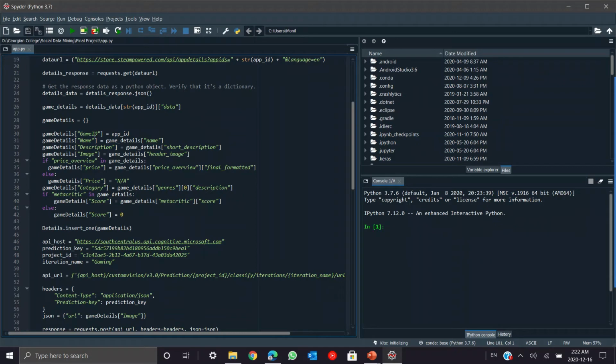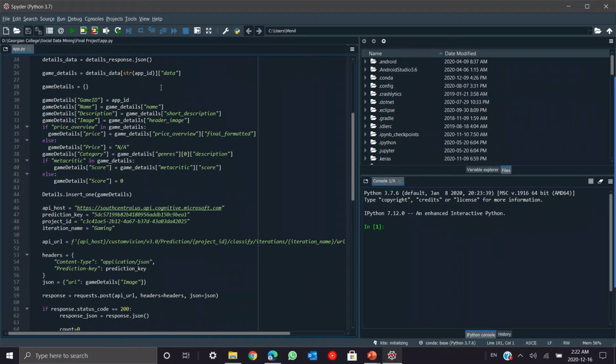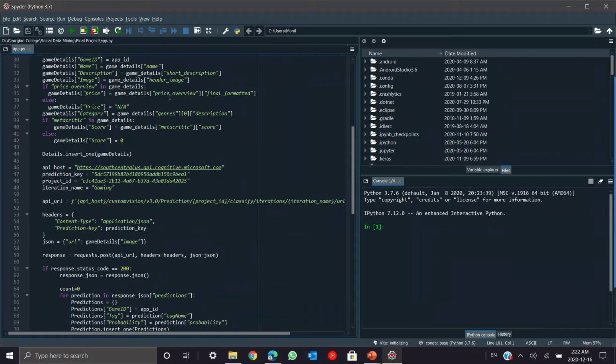The columns here are game ID, name, description, image, and everything is fetched from game underscore details here. It is inside the object data. Then as you can see, we insert it into the database in the details collection of the MongoDB.